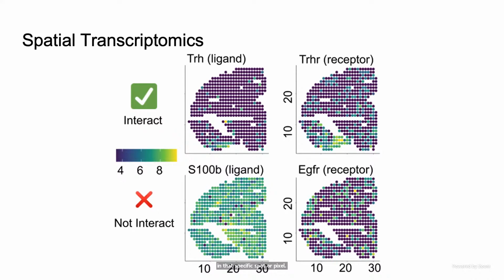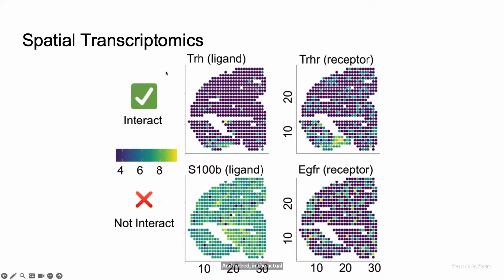And then, why can we leverage the principle of spatial proximity? This is because, as we were talking about, because of the autocrine and paracrine effect, the cells that are close to each other are more likely to interact. So this implies that if 2 genes, for instance a ligand receptor pair, are indeed interacting, then it's more likely that they will share a very similar spatial gene expression pattern. For instance, as we can see on the top here, for these 2 genes, their spatial distribution is very similar. And indeed, in the actual biology, they are interacting.